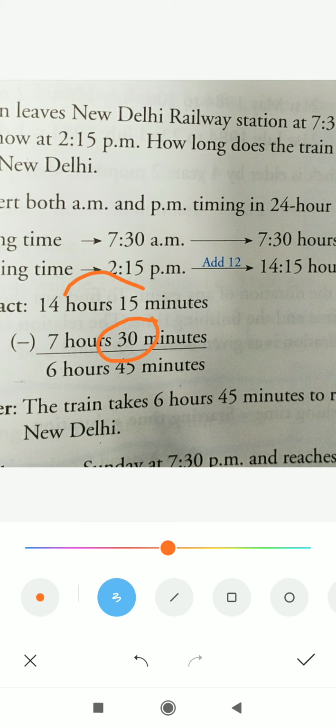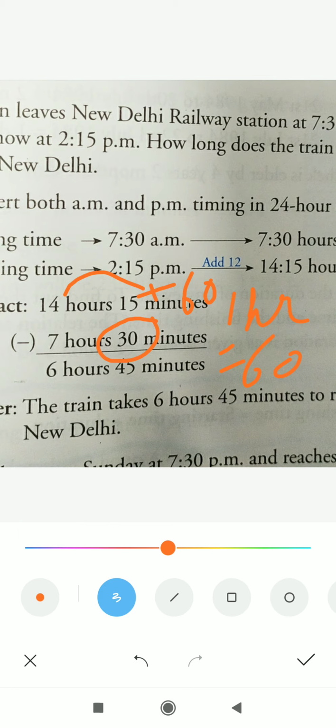We take 1 hour, which is equal to 60 minutes, and we add 60 here. Now it will be 75, and subtract 30 from 75, and you get 45 minutes.